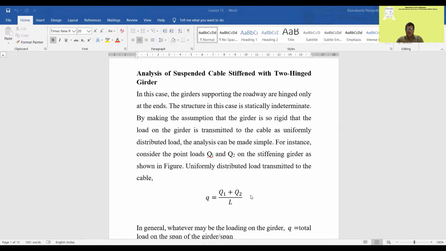So what we got from what we discussed till now is that the cable will take the shape of a parabola. The load transfer is uniform from the girder through the hangers to the cable, and anywhere you take the tangent, you will find a tension in the cable. Let us come to the analysis of suspended